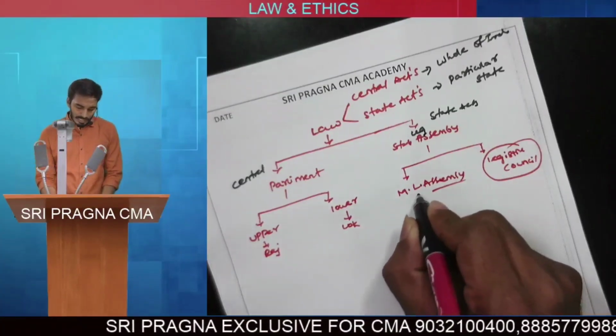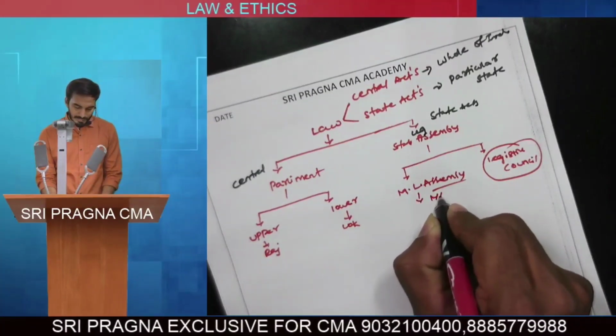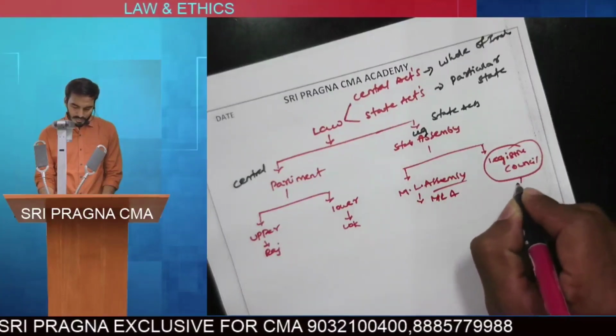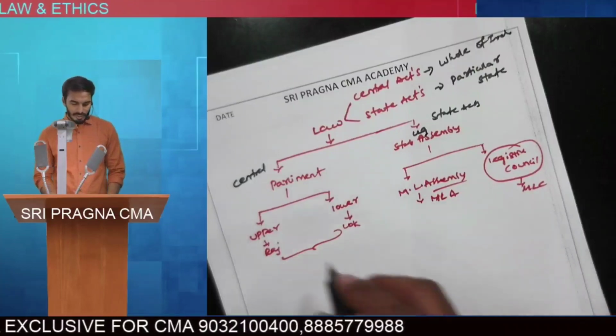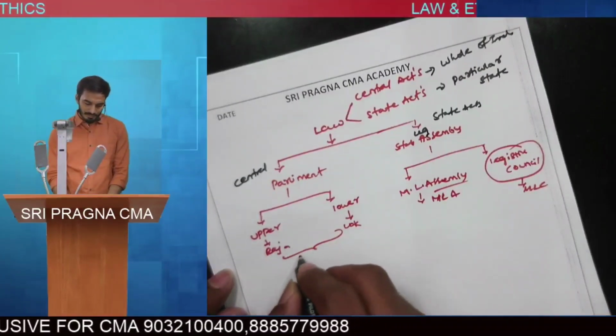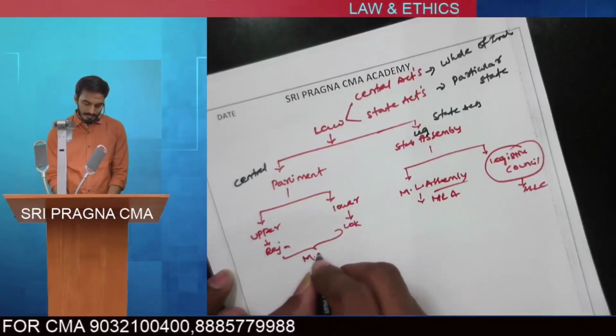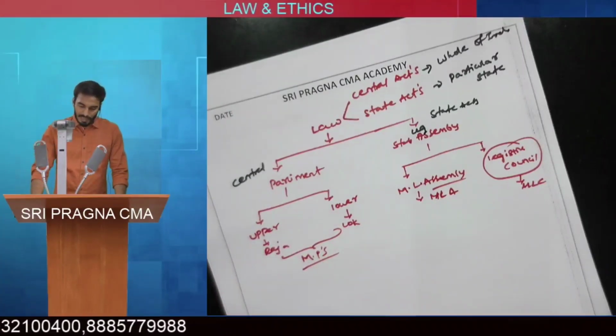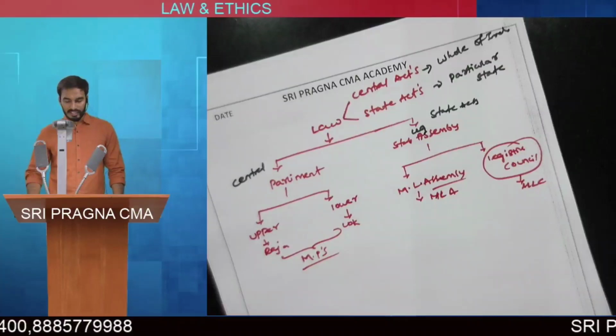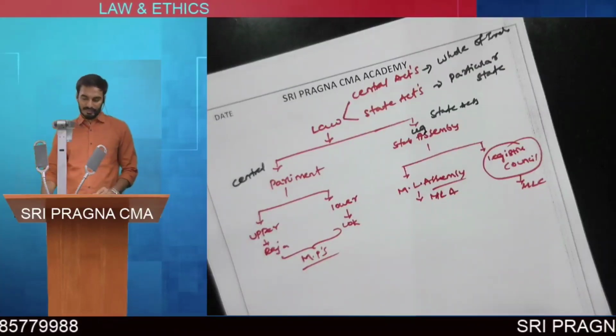The person who is elected to the Legislative Assembly is called an MLA. The person who is elected to the Legislative Council is called an MLC, and the person who is elected to either Rajya Sabha or Lok Sabha is called an MP, Member of Parliament. So Central Acts will be framed at Parliament and State Acts will be framed at the State Legislative Assembly. Okay, sir.